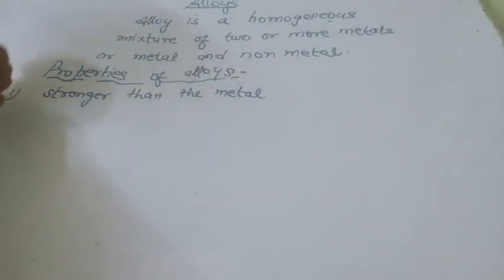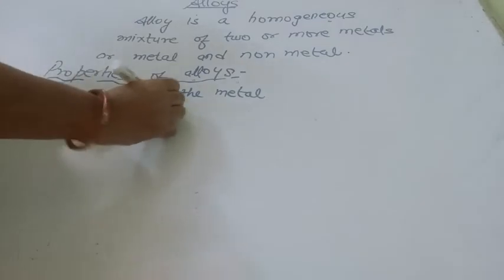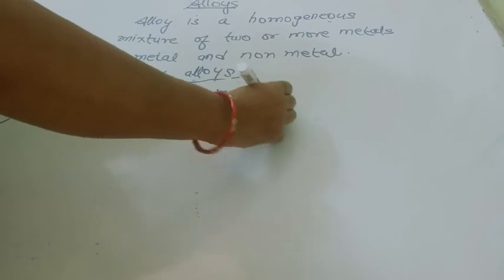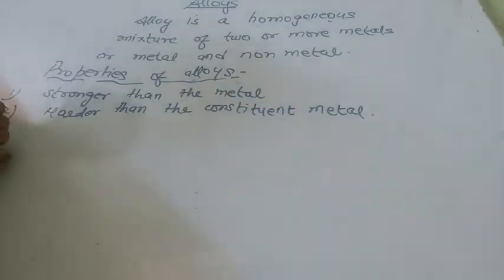Okay, stronger than the metal from which it is made. The second property is it is harder than the constituent metal.